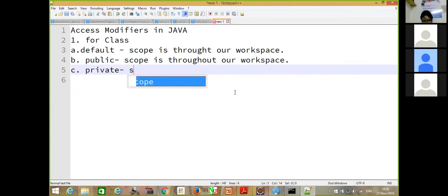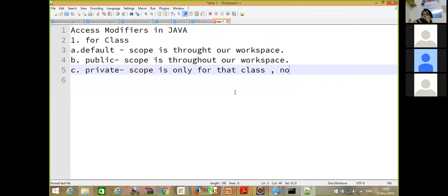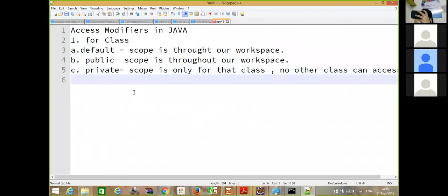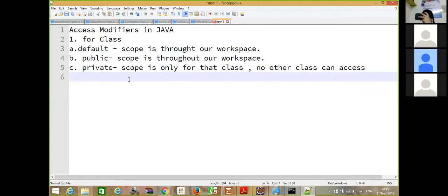If you define a class as private, the scope of this class is only for that class. No other class can access this class.